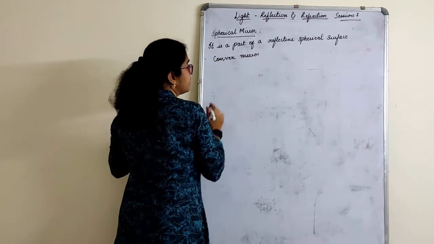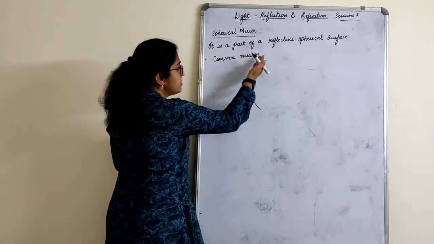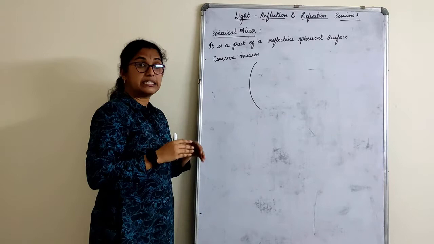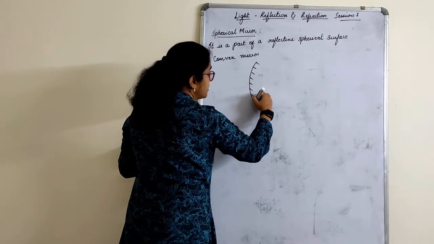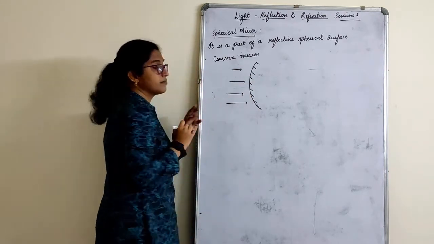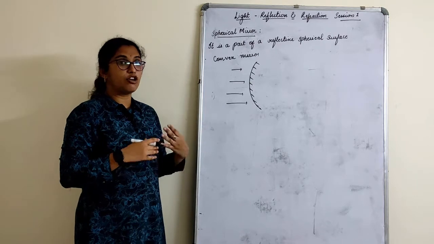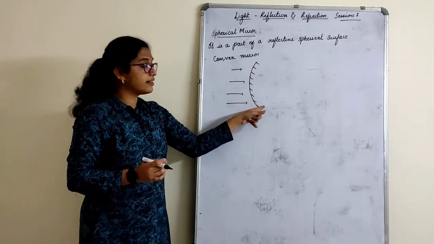Now the convex mirror, when we draw it, the convex mirror is this. That is, this bulged part is the reflecting surface and this is the rough surface. So the rays of light can enter here. Now see, if you remember concave, convex is the opposite way of it. So this is the rough portion.